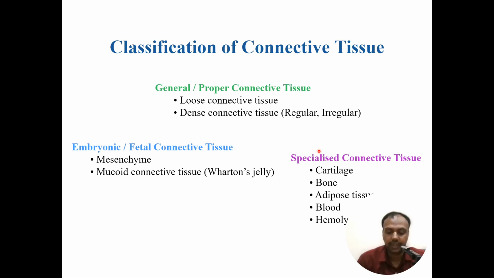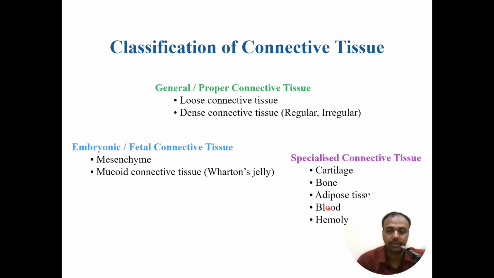General connective tissue usually gives general support for the body. The main cells of these are the fibroblasts. As the name suggests, specialized connective tissue has specialized function, and the main cells here vary.